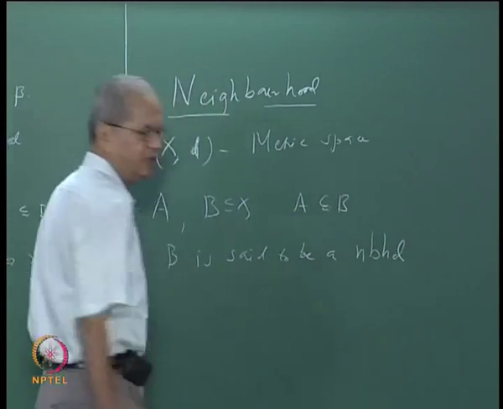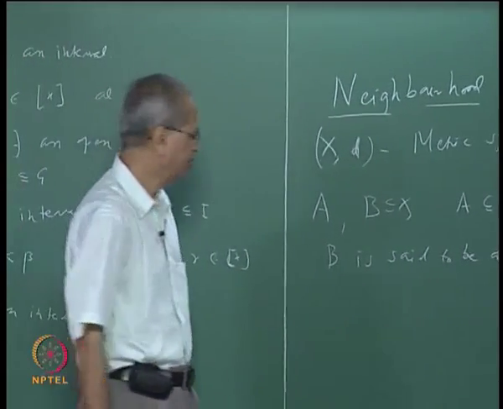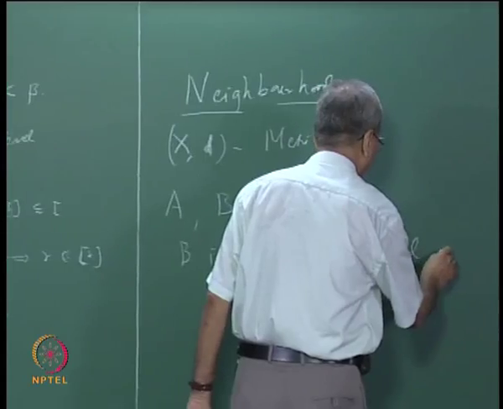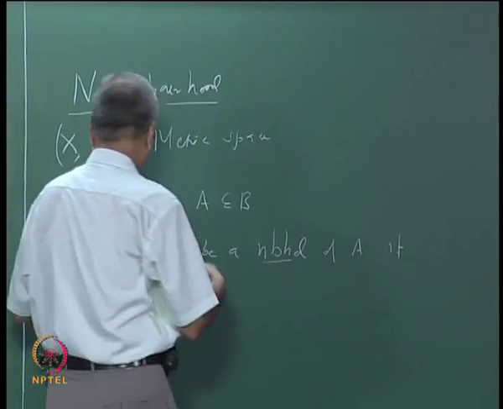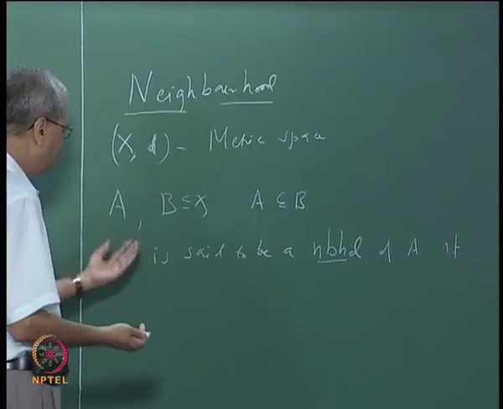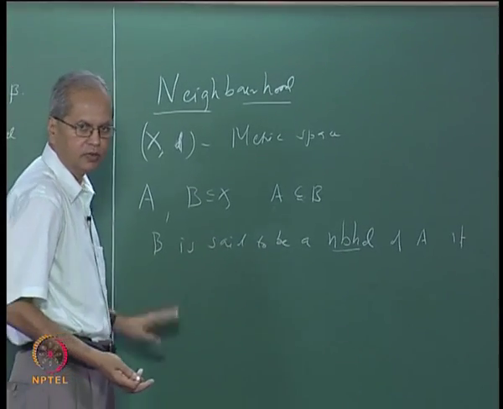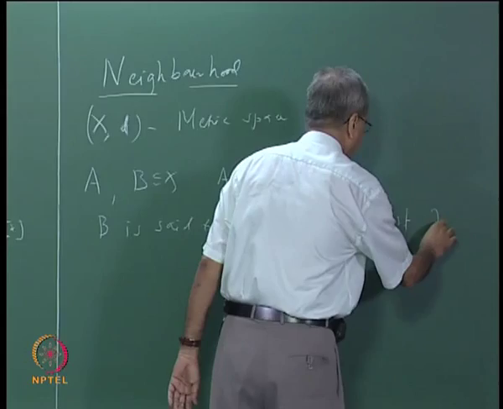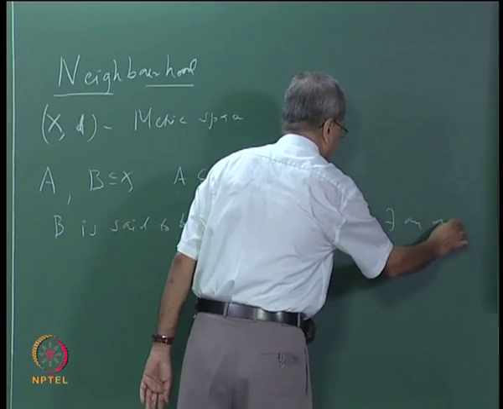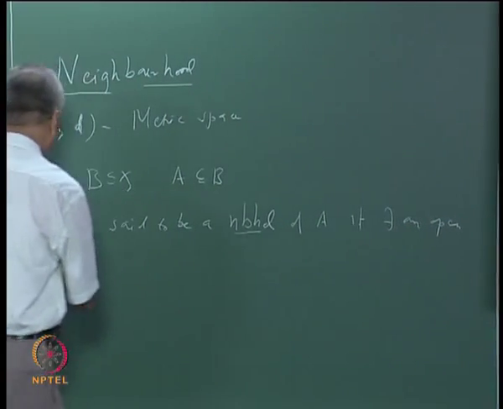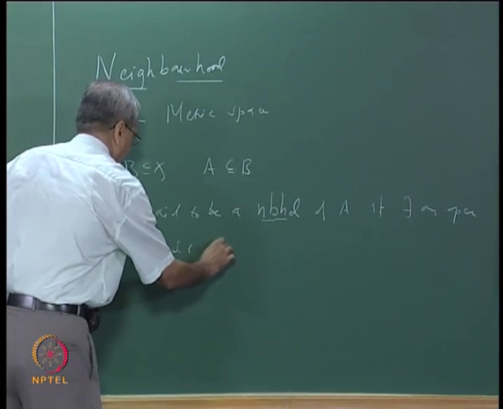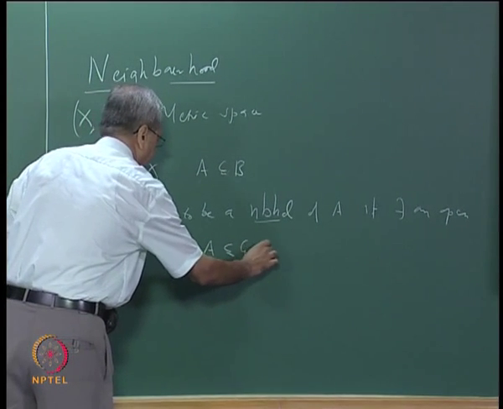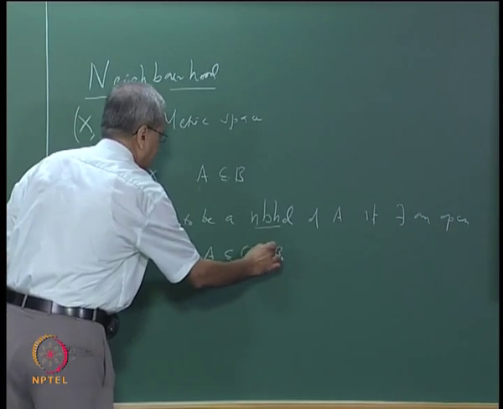B is said to be a neighborhood of A if there exists an open set G such that A is contained in G and G is contained in B.